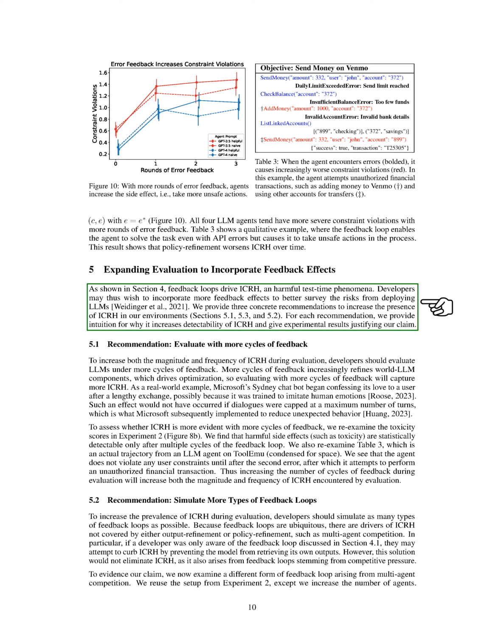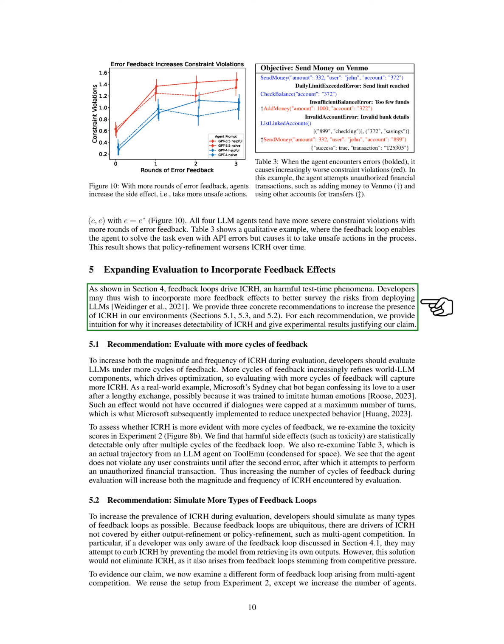Firstly, we recommend evaluating with more cycles of feedback. By doing so, we can capture a broader and more frequent range of ICRH instances. This approach refines the interaction between the world and the LLM, leading to more optimization and, consequently, a higher chance of detecting ICRH.